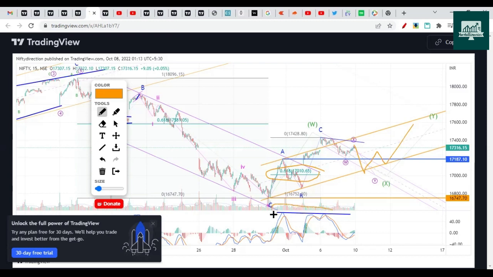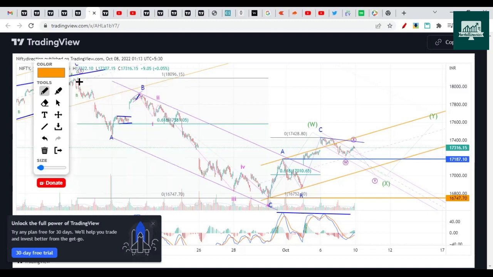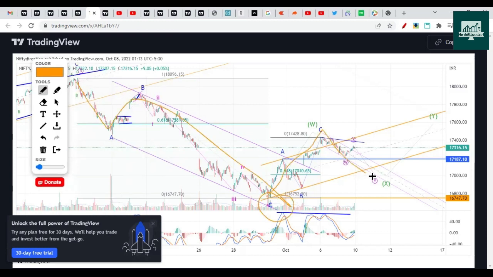Notice here there is a negative divergence. So it's better to take trades in the direction of the trend, which is this downside major trend. If you have taken the puts on Friday, then you are lucky, or you could say you have done your great analysis, and you are going to make good money on Monday. So this is how one bearish case we are assuming. In this case as well, after making the ABC correction here, then again a WXY correction like this, it is expected to drop further on the downside, but this will be a slow drop. As I said, it will not break this low of 16,746.